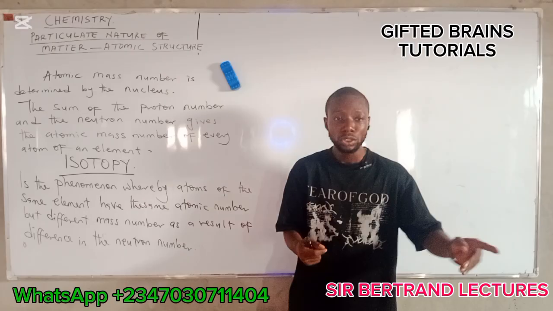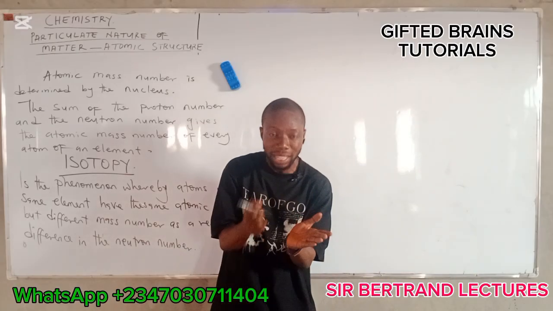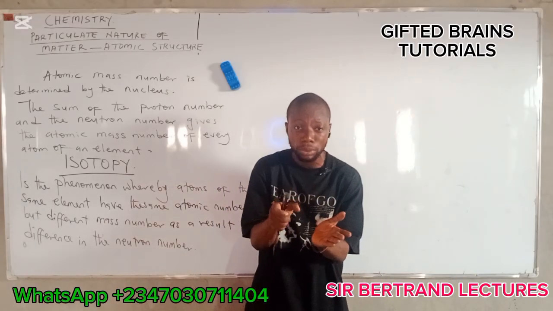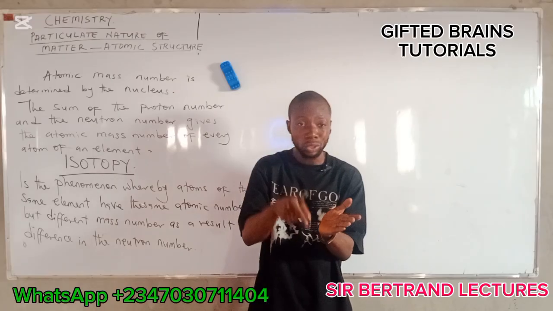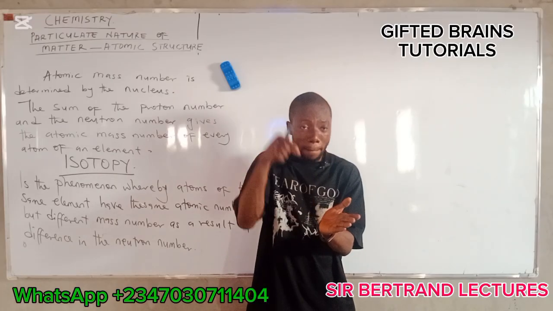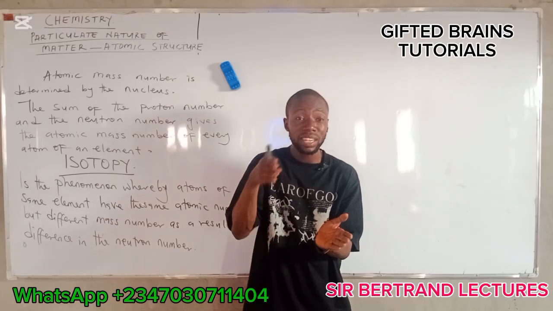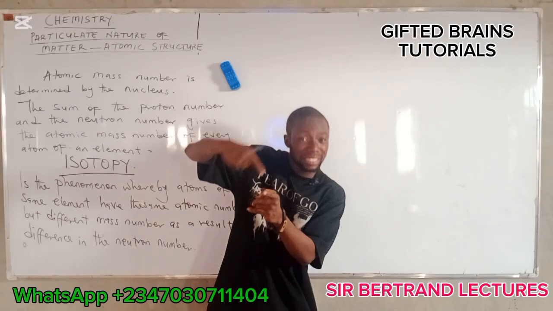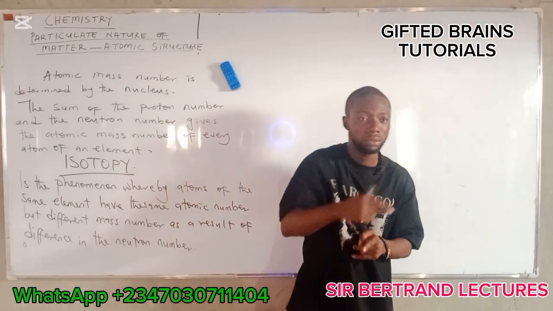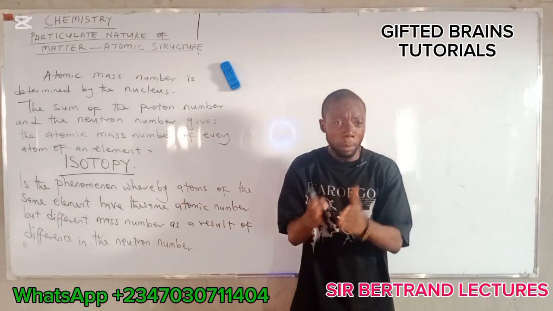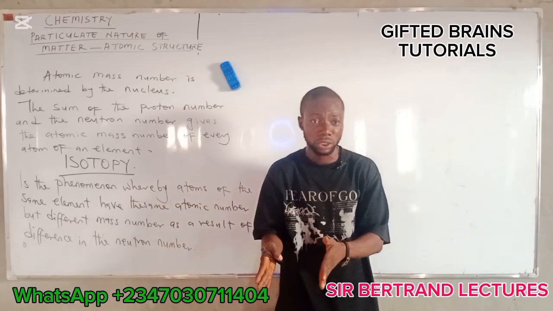Do you understand? So what makes the mass number differ, that is the mass number of two atoms or three atoms of a particular element? What makes the mass number differ is the difference in the number of neutrons, because proton number and atomic number is fixed. It cannot be changed. All right?